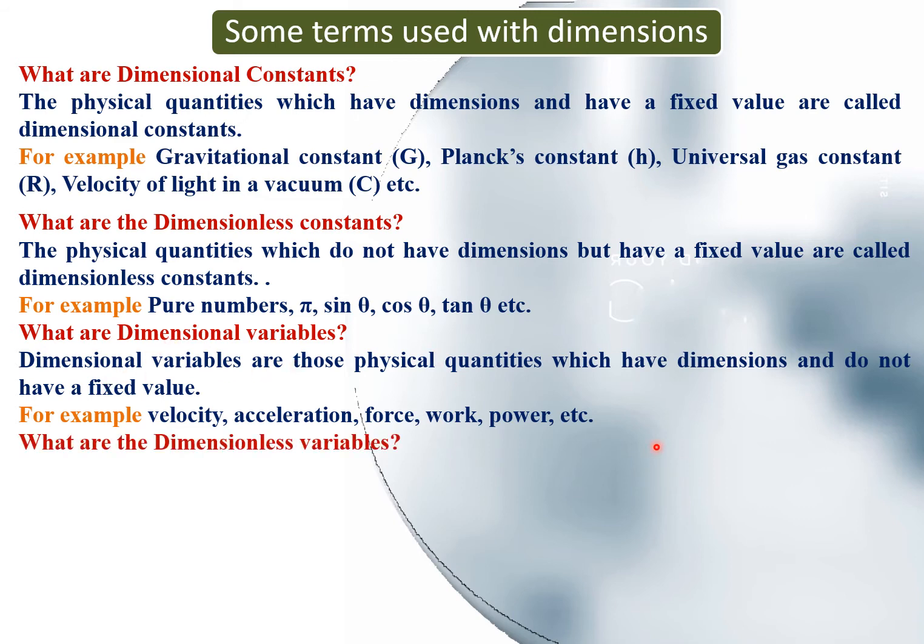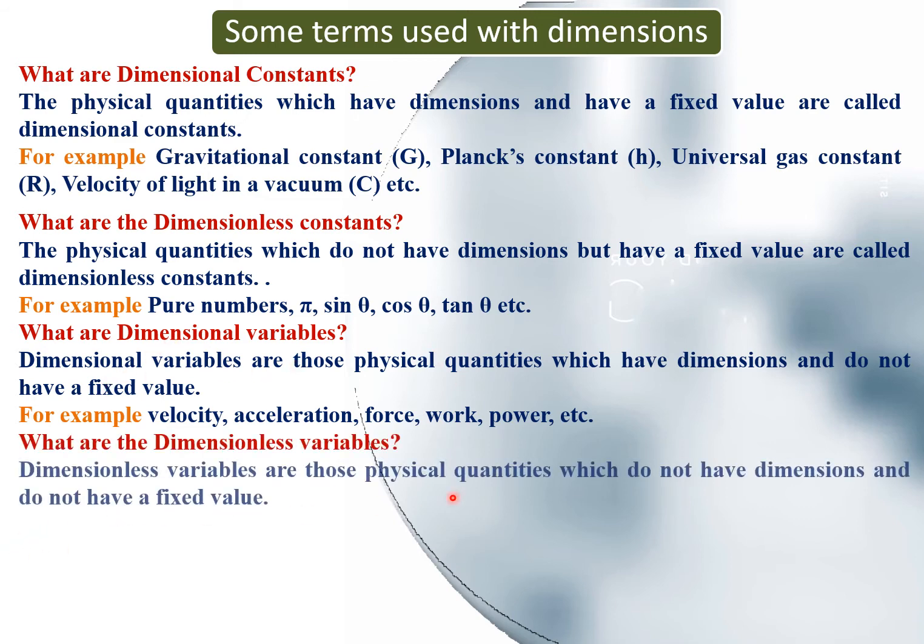What are the dimensionless variables? The dimensionless variables are those physical quantities which do not have dimensions and do not have a fixed value. For example, plane angle, solid angle, strain, etc. They do not have a fixed value and they do not have dimensions. That's why they are called as dimensionless variables.